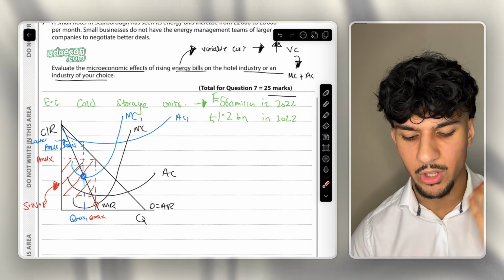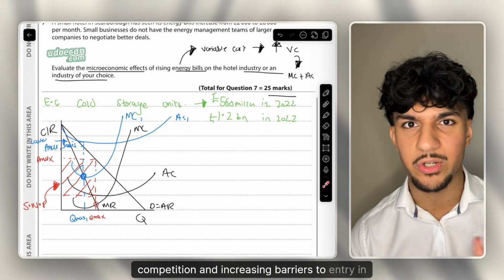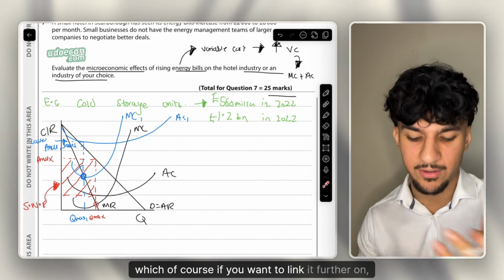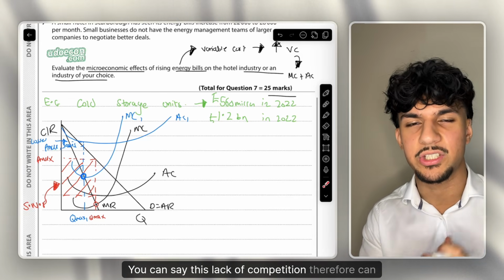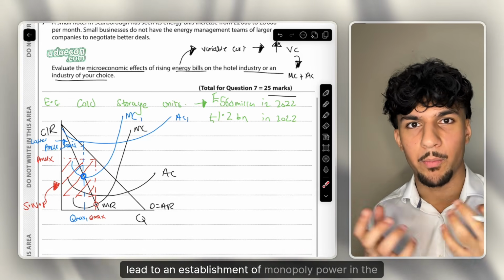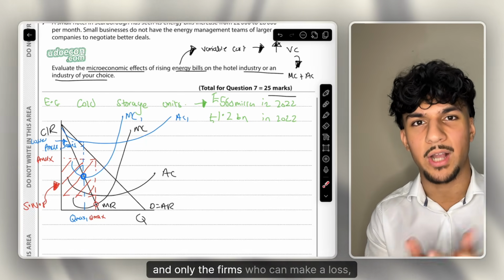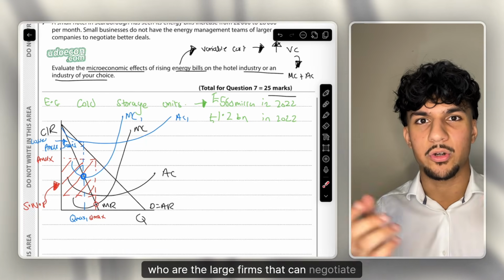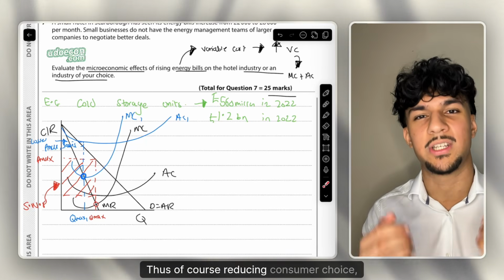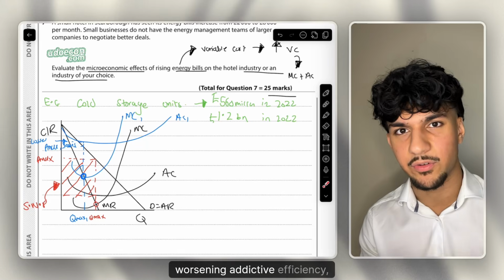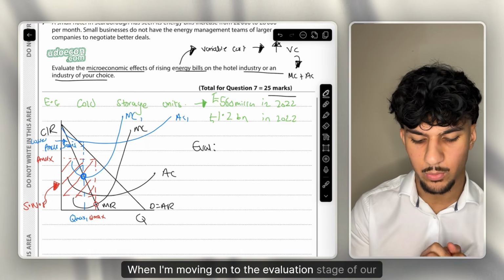Thus, you can also say another massive effect is a massive reduction in competition and increasing barriers to entry in the market. Which, of course, if you want to link it further on, it depends. Like I said, you can do this in two separate paragraphs. You can say this lack of competition therefore can lead to an establishment of monopoly power in the market, since all the small firms are forced out and only the firms who can make a loss, who are the large firms that can negotiate lower costs, are able to stay in the market, thus of course reducing consumer choice, worsening allocative efficiency, etc.